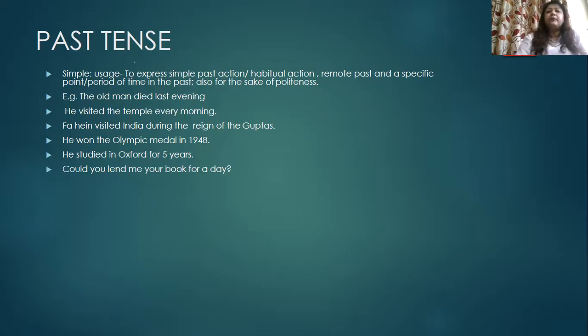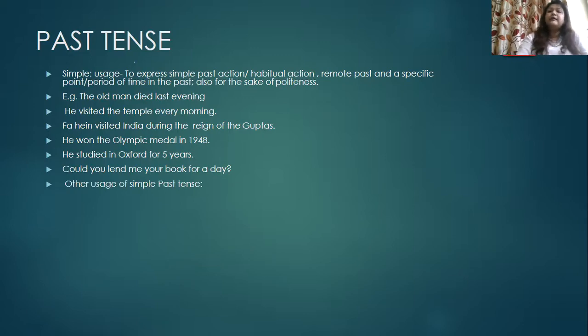Then finally, for the sake of politeness. Could you lend me your book for a day? Now this word could has that sense of politeness, which can be replaced with the imperative word please. Okay. Could you lend me your book for a day?